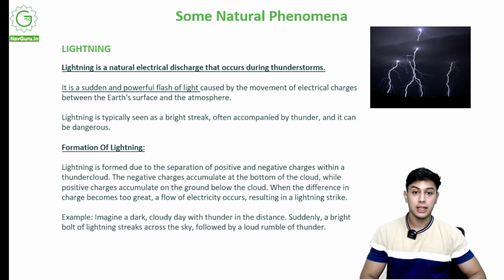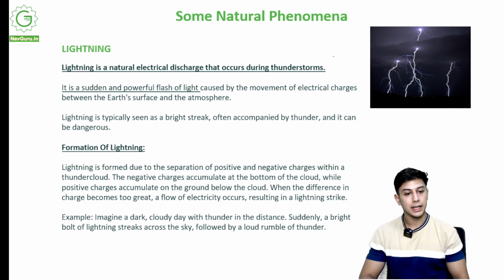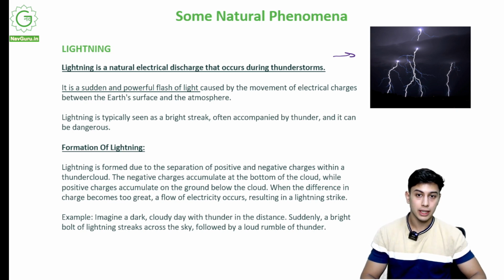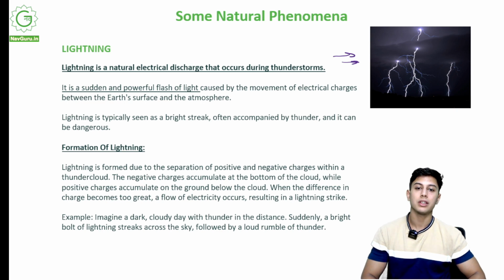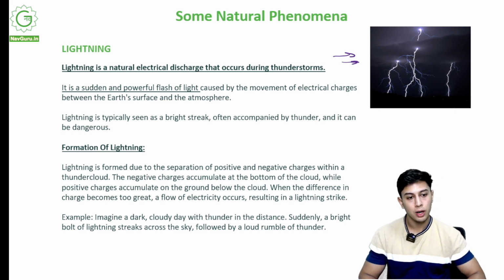Lightning. Lightning is the first natural phenomena that we are going to study. Lightning is a natural electrical discharge that occurs during thunderstorms. So whenever it gets rainy, there is a storm, we see lightning. If you hear thunder, that means lightning has struck in the sky or somewhere. So lightning has occurred. That is why we hear thunder. I will tell you how.